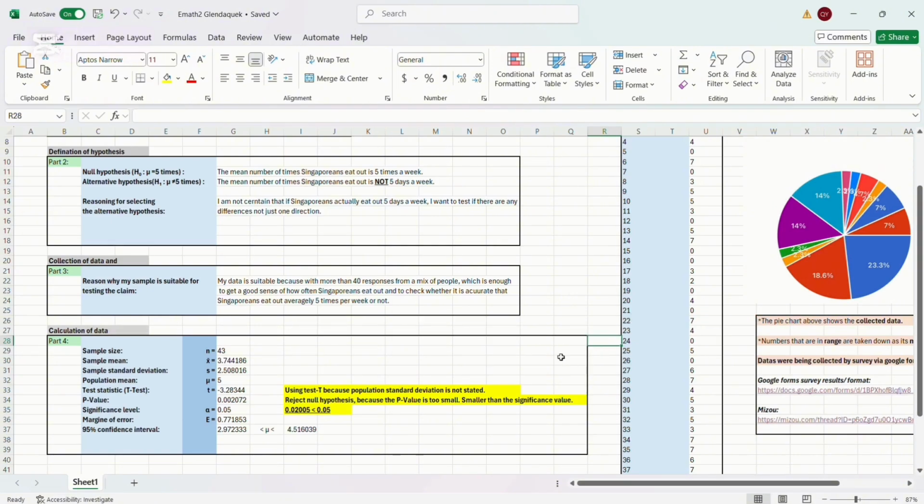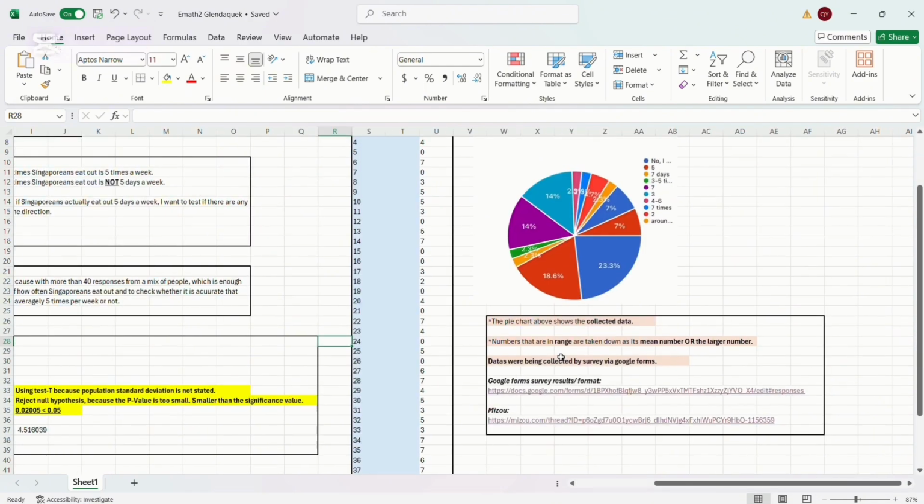My reason for selecting this alternative hypothesis is because I'm not sure if Singaporeans actually eat out 5 times per week. It may be fewer or it may be more, so that's what I want to find out. My purpose is also to test if there are any differences, not just in one direction.